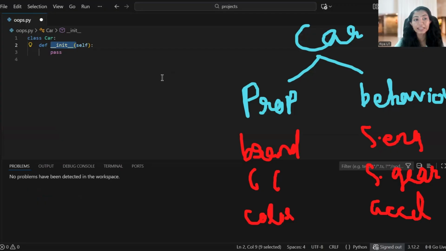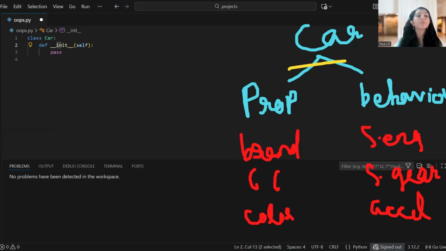In the beginning and the end, you have to put double underscores. Init means initialize. So this function will help you to initialize your variables. It is also called a magical method. Why magical method? Because you don't need to call this function. When you create a function, it works when you call it, right? But here you don't need to call it, it will be called by Python automatically when you create an object.